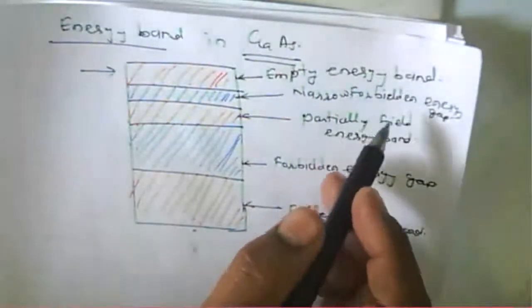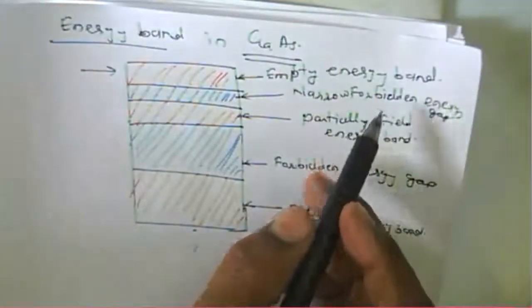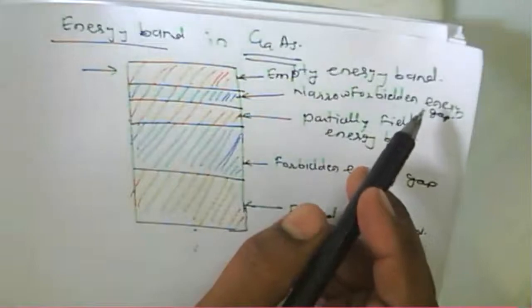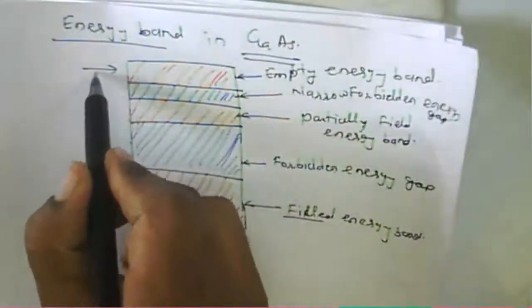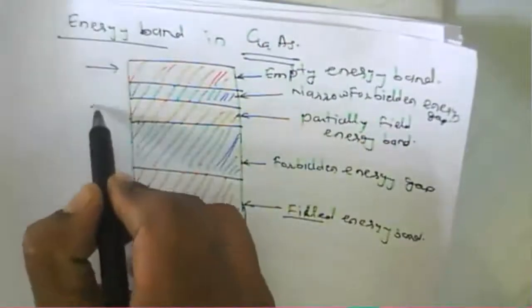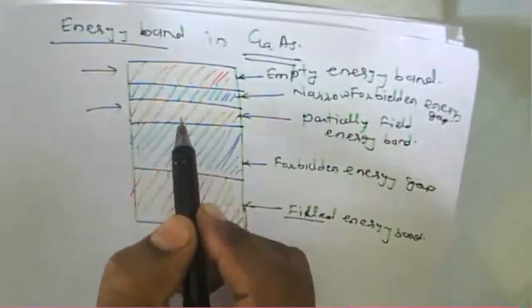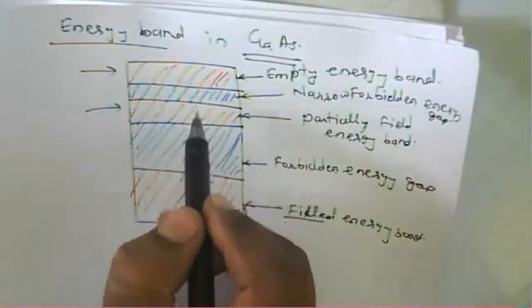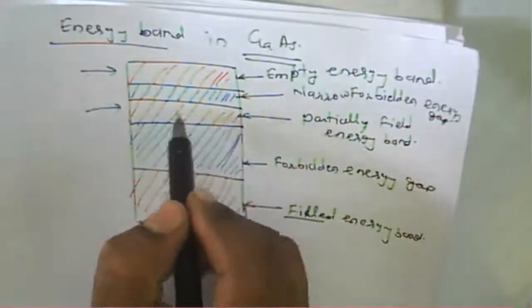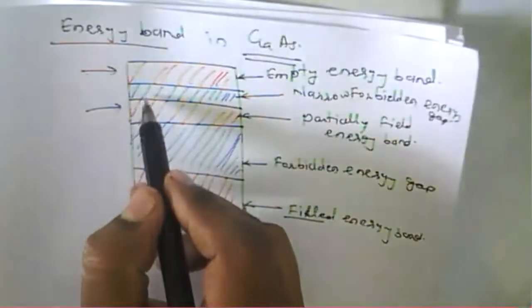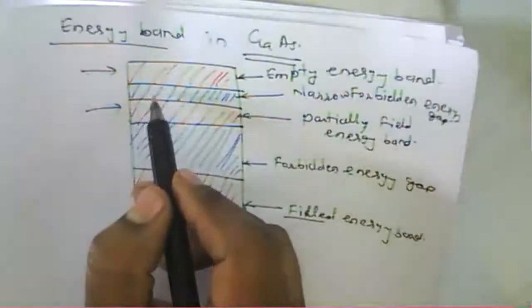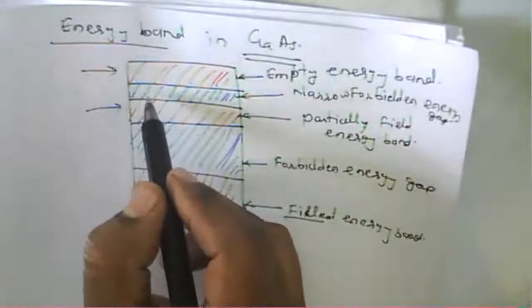This empty energy band is higher in energy than the filled, or you can say partially filled, energy band. But consider the size of the energy gap there.